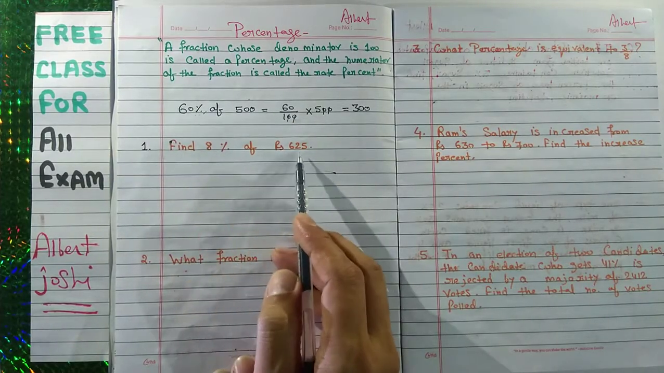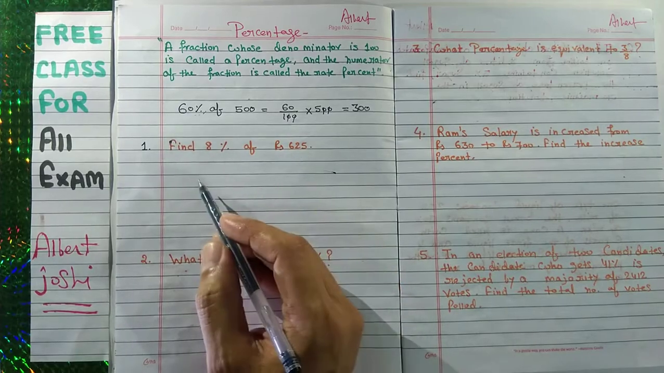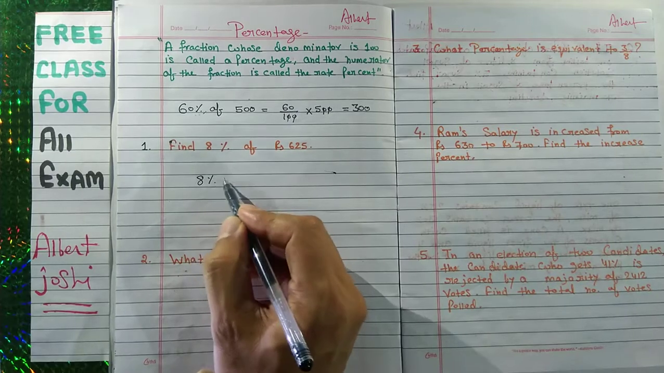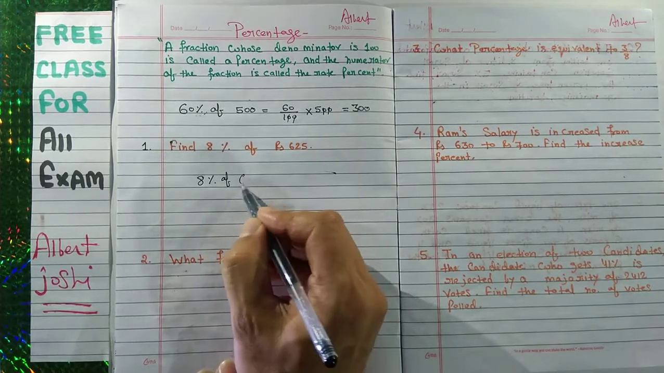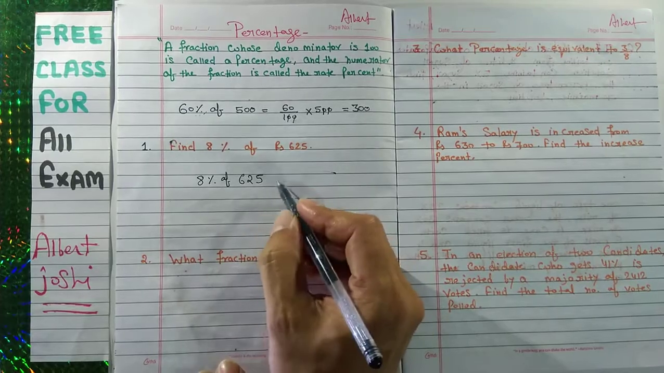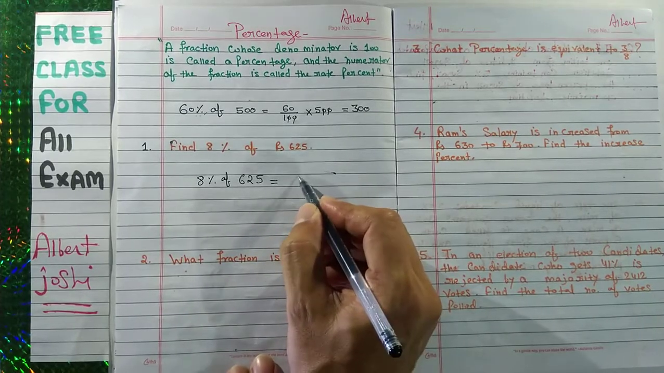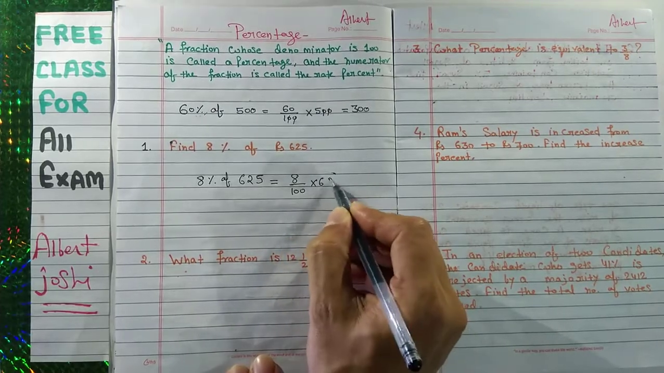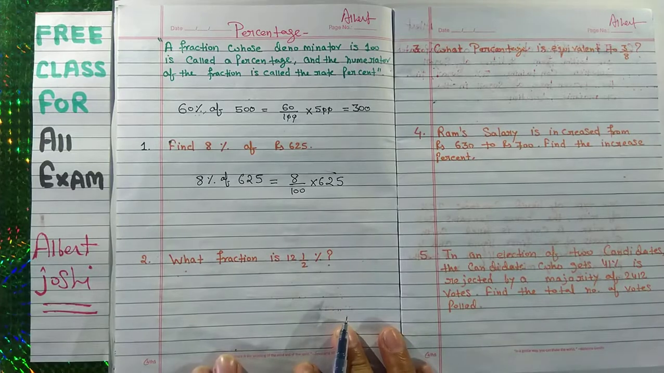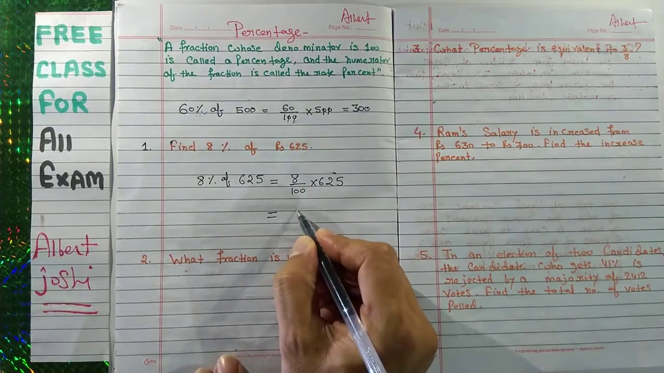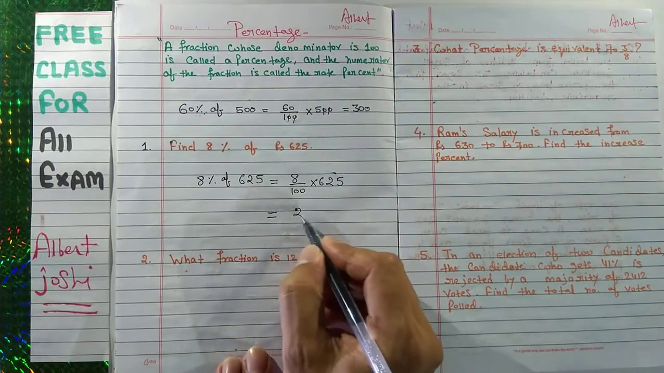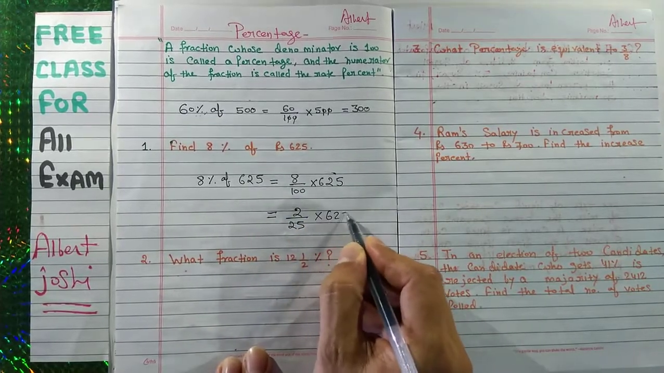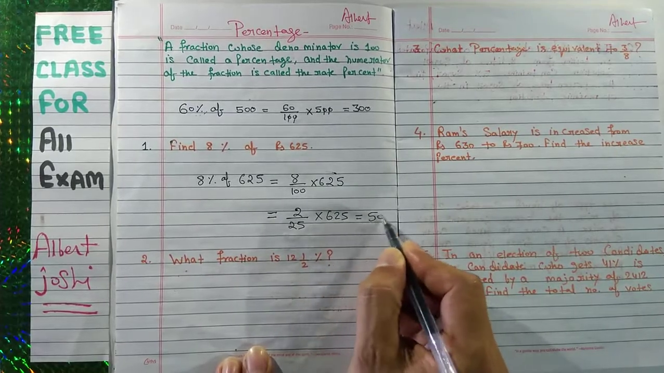Find 8% of 625. This is a very simple question. Okay, so 8% of 625 is equal to 8 upon 100 into 625. That will be, this is 2 upon 25. If you cut 625 and your answer is 50.